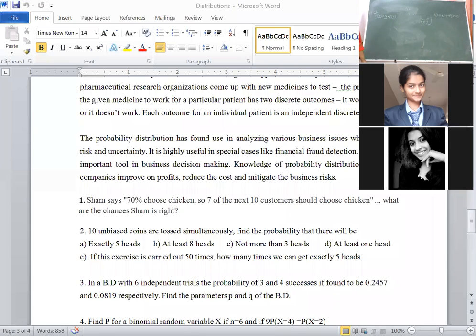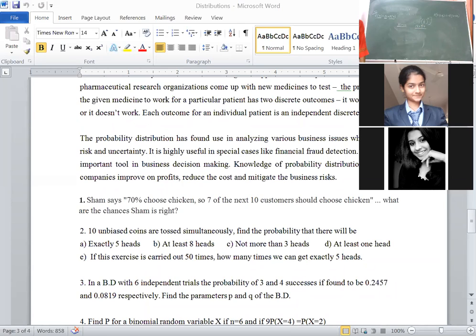Then make a note, one line note. If the exercise of throwing small n is equal to 10 coins is repeated capital N is equal to 50 times, then the number of times we expect, number of times is nothing but frequency only.